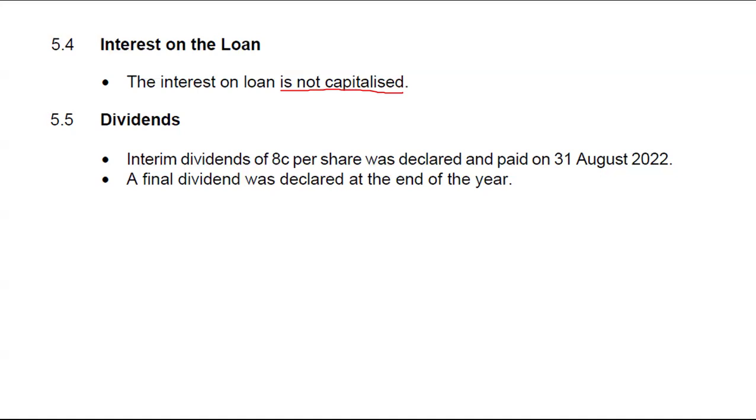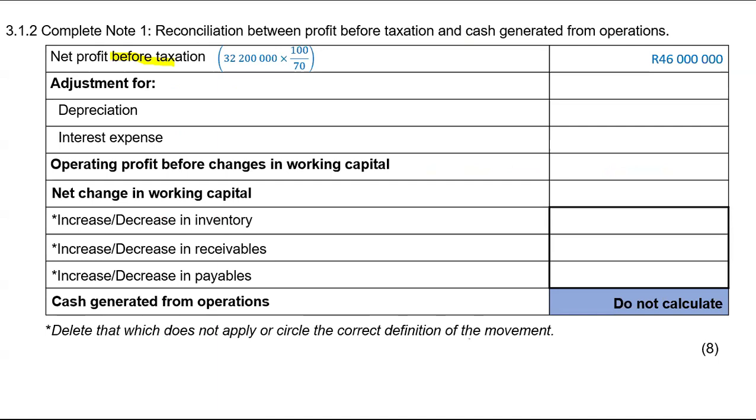I'm gonna move on to adjustments for. I'm gonna add depreciation. That is because depreciation is an imputed expense. It's a non-cash expense. So already it has been deducted from profit before tax. So I'm going to add it because here we are preparing the cash flow statement, which is about cash. Only cash expenses need to be subtracted. So unfortunately, depreciation is a non-cash expense. We have to add it back so that it cancels out because there's no effect on cash. All right, so the net effect here will be zero because it's a minus plus, which cancels out depreciation as a matter of fact. We are going to add interest expense.